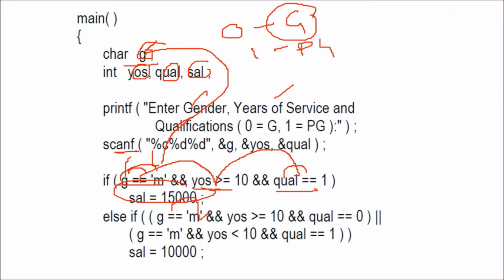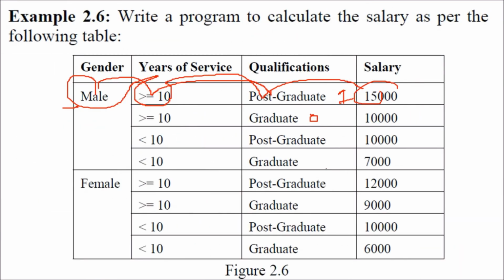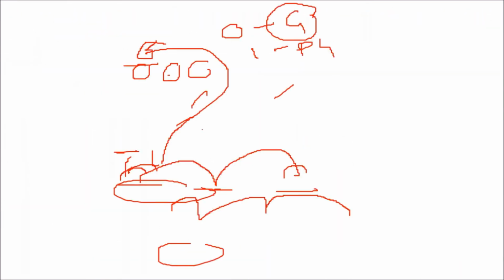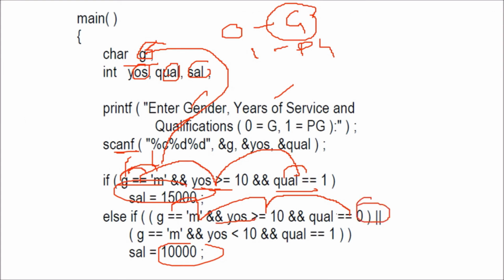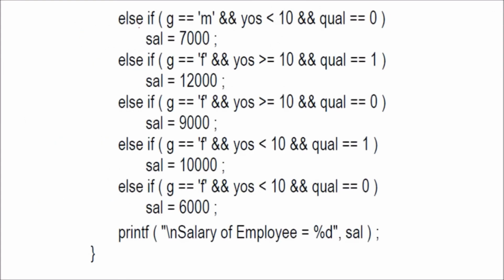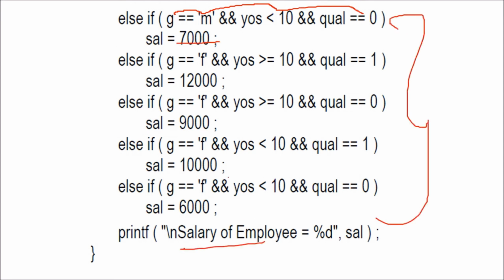Else if gender male, year of service greater than or equal to 10, qualification 0, or because we have 10,000 for both of these, we can combine these conditions in an or. First condition or second condition. If any of these is true, we say salary equal to 10,000. Similar is the case with the second else if. So gender male, year of service less than 10, qualification 0, salary 7,000. And similarly for all of them. This is how we use the and or operator.